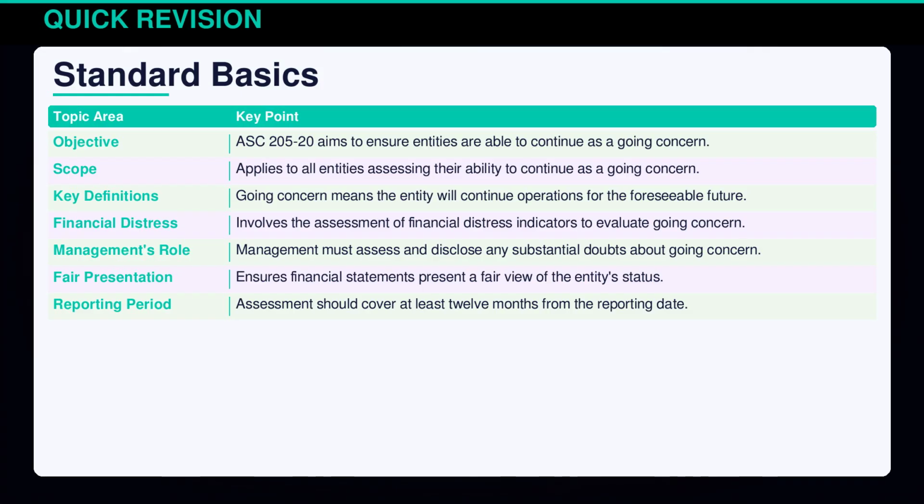The objective of ASC 205-20 is to ensure entities assess their ability to continue as a going concern. This standard applies universally, requiring management to evaluate financial distress indicators and disclose any doubts. Key definitions include going concern, which implies ongoing operations. The assessment should cover a minimum of 12 months from the reporting date, ensuring financial statements present a fair view.